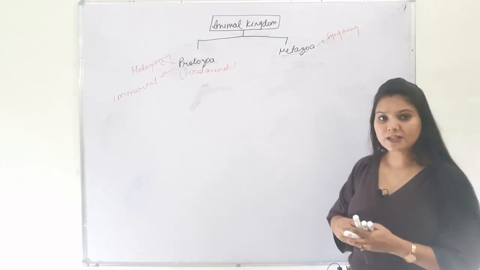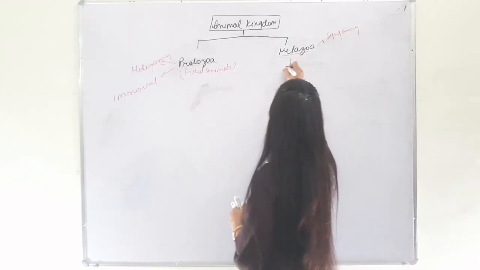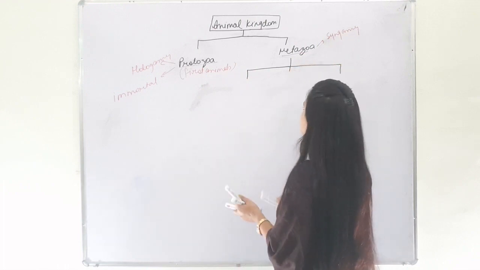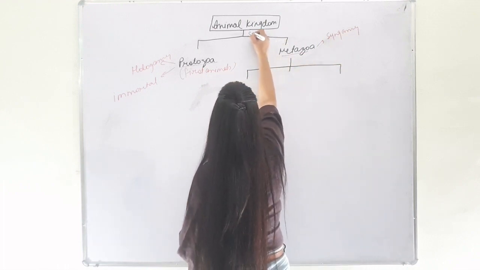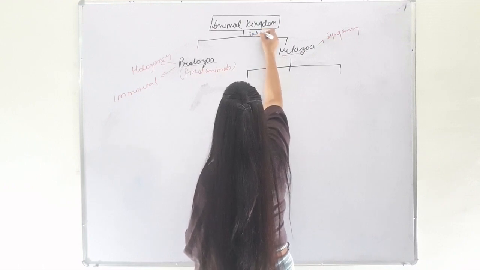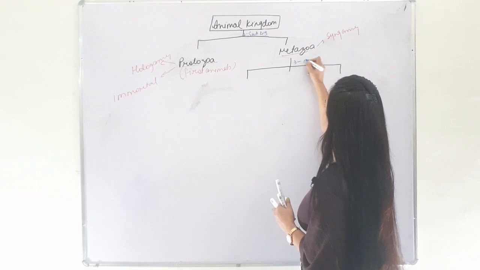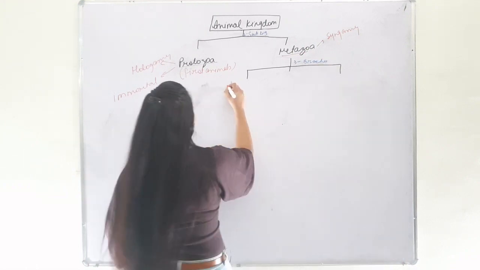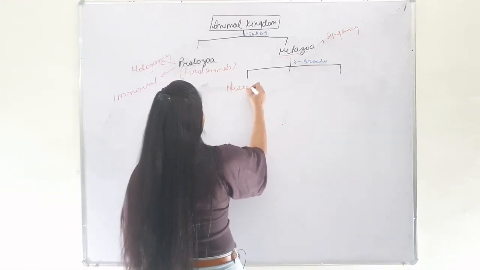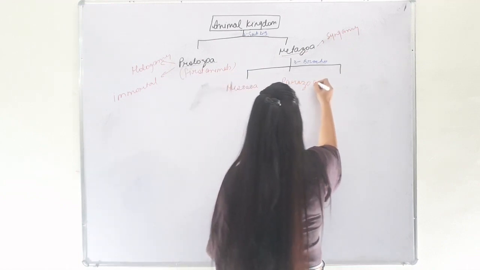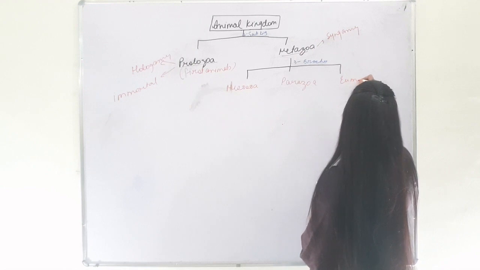Metazoa are further divided into three branches. Animal kingdom is divided into two subkingdoms, and metazoans are divided into three branches, which are Mesozoa, Parazoa and Eumetazoa.